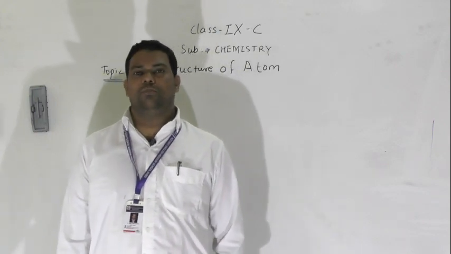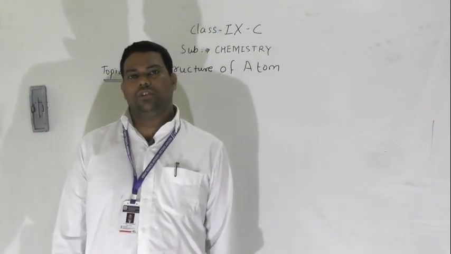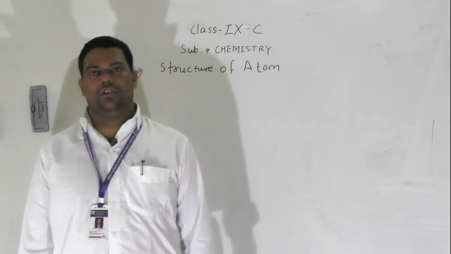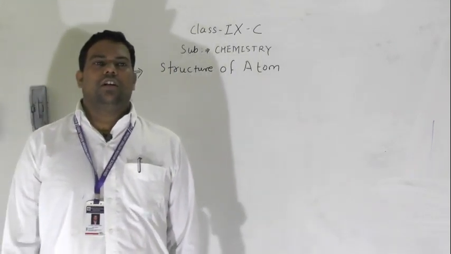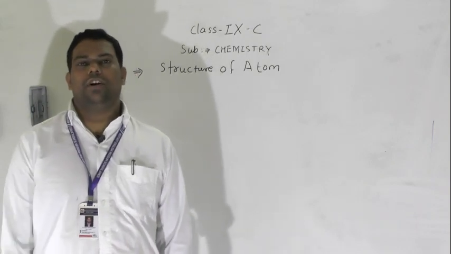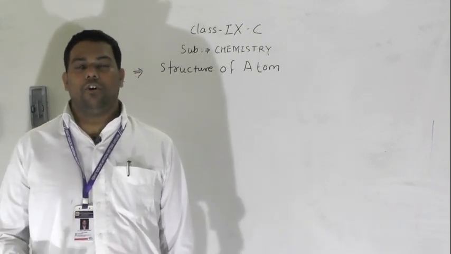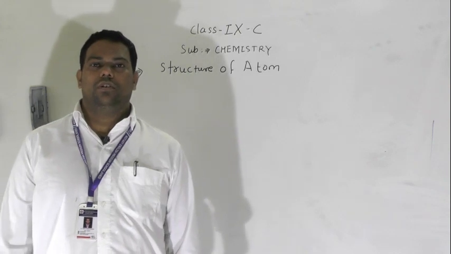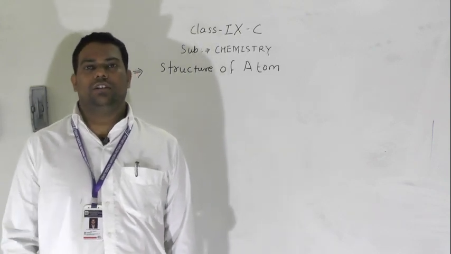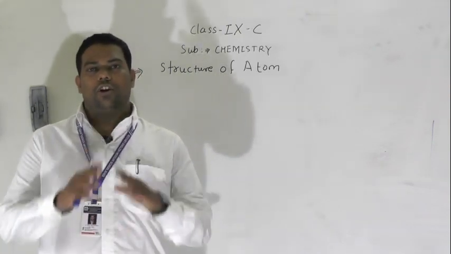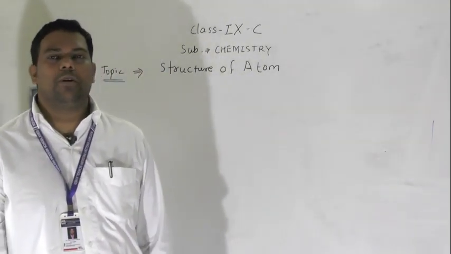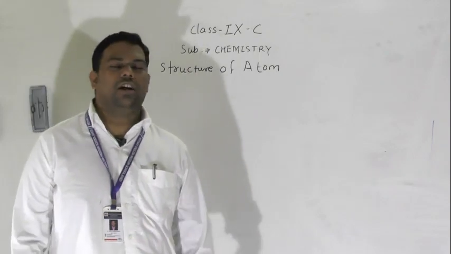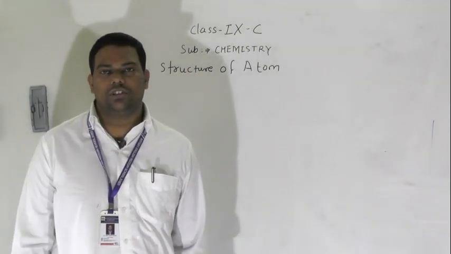In that, we saw different laws of chemical combination and some different types of chemical formulas. Then we saw valency. Then we drew one triangle, in which, for numerical purposes, we can calculate the number of atoms and the number of molecules.